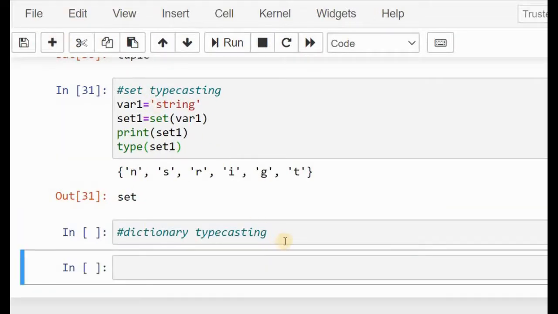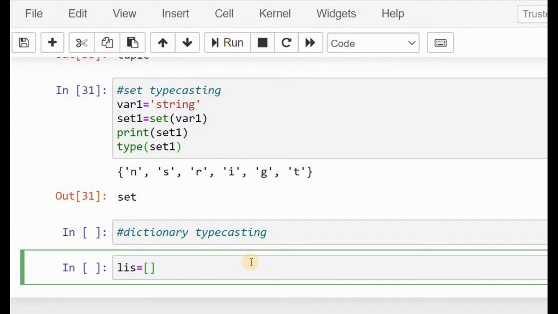In case of dictionary, typecasting is totally different, where we have to specify in a totally different form. I already said that for dictionary, only data types like list and tuple can be used to convert to dictionary data types. So now I'm going to specify a string list. We already know that a dictionary contains key and value.